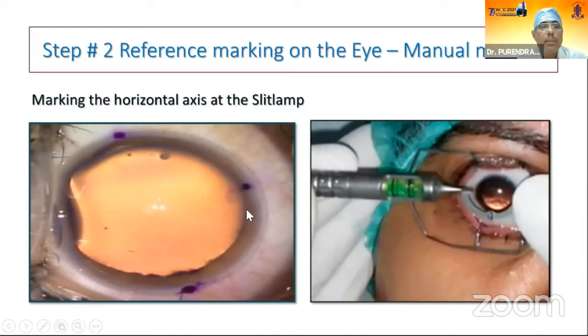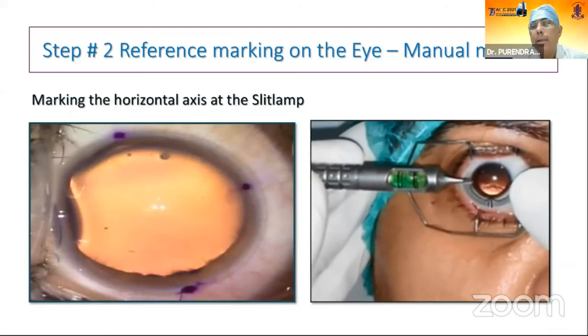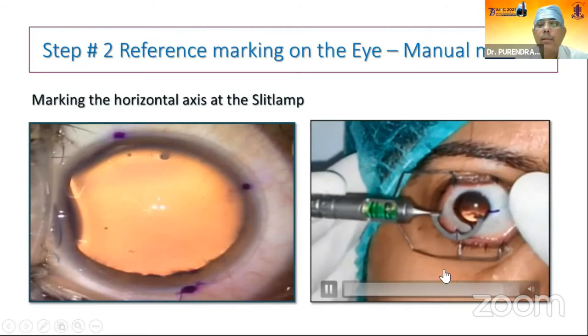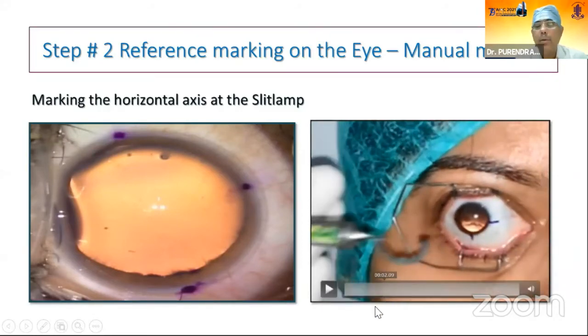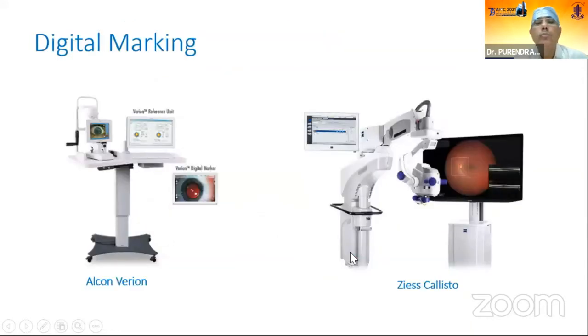These are the marks which we have made pre-operatively, and this is the mark which we have to make at 90 degrees. Or we can use a freehand bubble marker, and the bubble should be within the 2 lines here. So this is another way of marking, and maybe we can use an electronic preoperative marker like this.